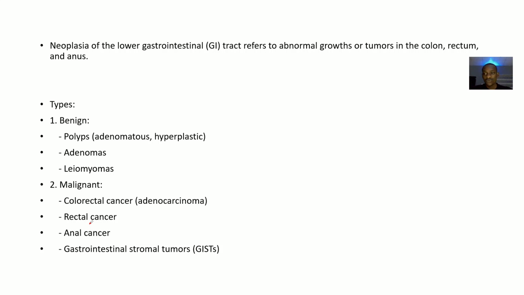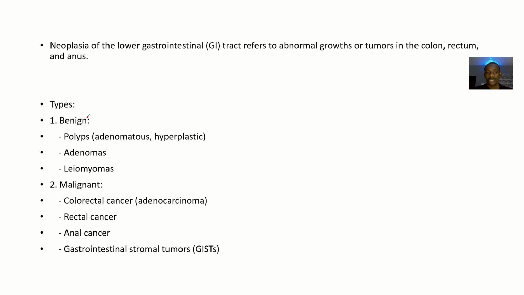So let's have the overview. We see that neoplasia of the lower gastrointestinal tract actually refers to abnormal growth or tumors in the colon, the rectum, or the anus. So those are the last parts of the gastrointestinal tract. Those are the parts of the lower gastrointestinal tract.